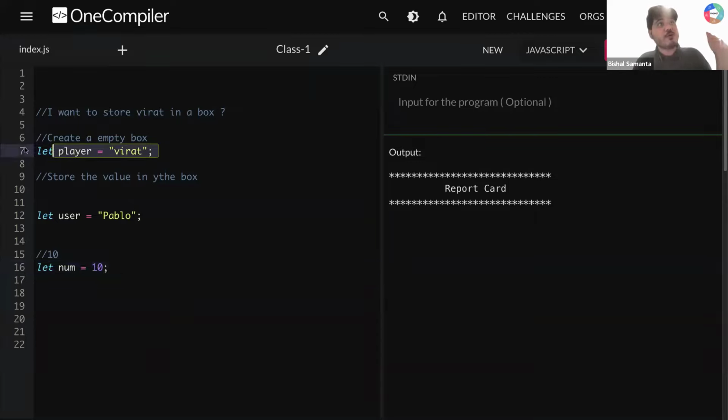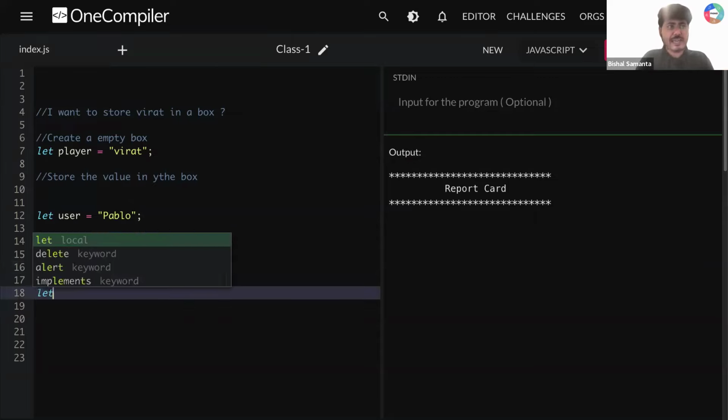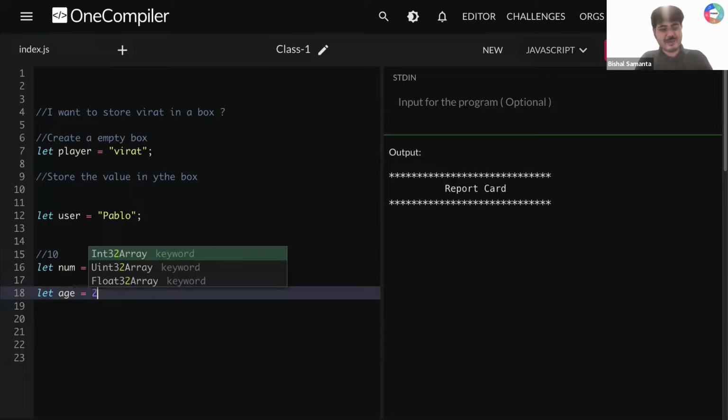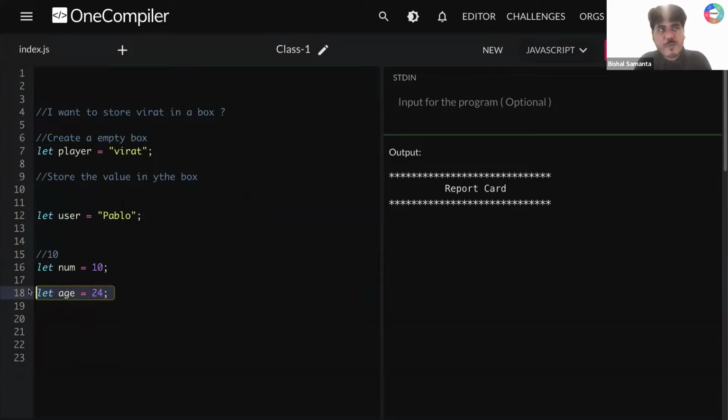Just this part, how to create a variable. Is this part clear to all of you? Can you create a variable and store your age? Yes, sir, I can do it. I can create let age is equal to, what is your age? Let's say 24, right? So this is how I'll be creating a variable where I can store 24. This is how I can create a variable where I can store this value called Pablo. That is how we are creating a variable.